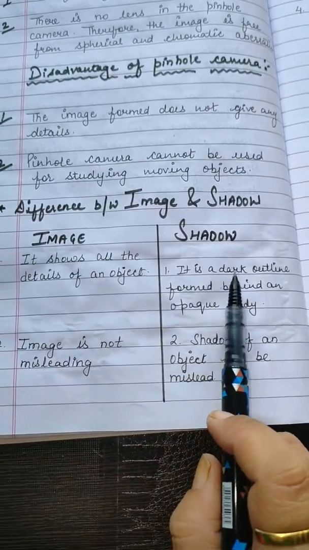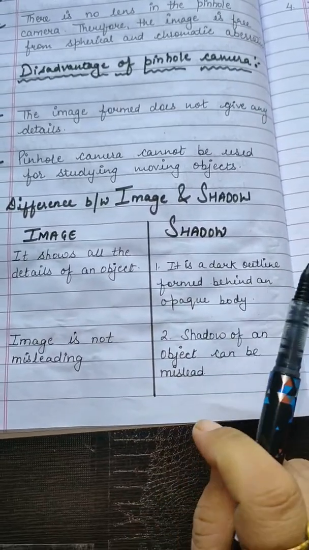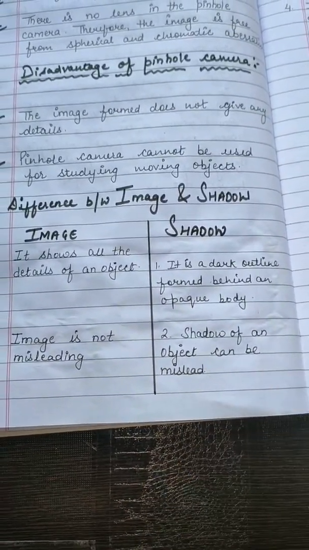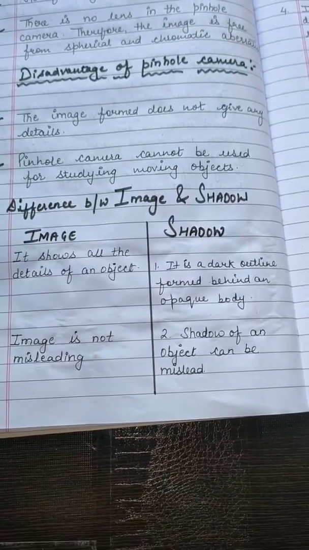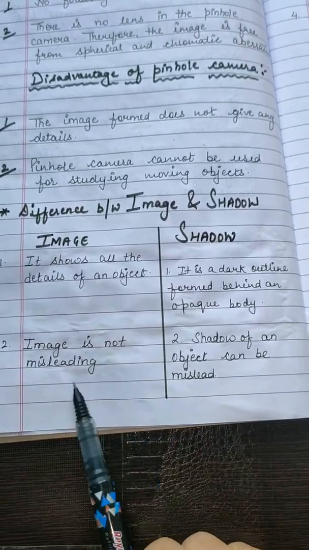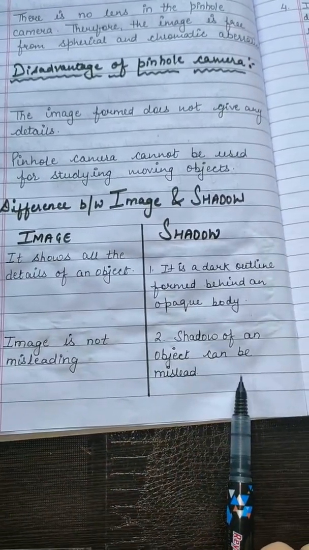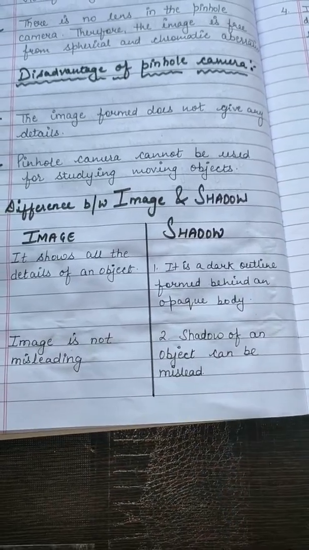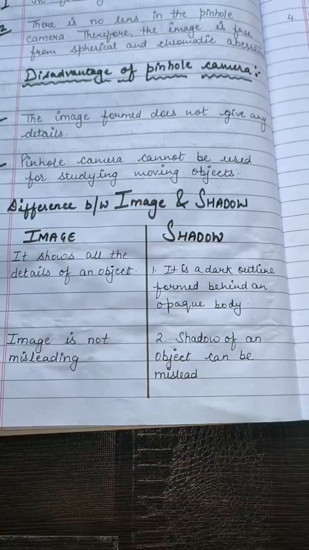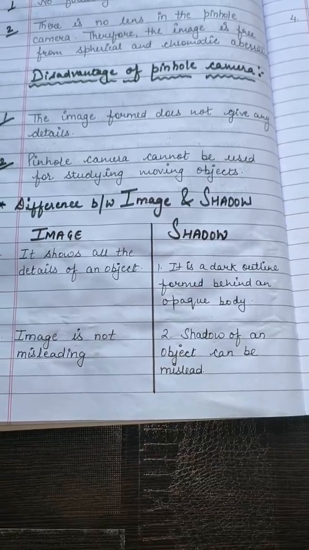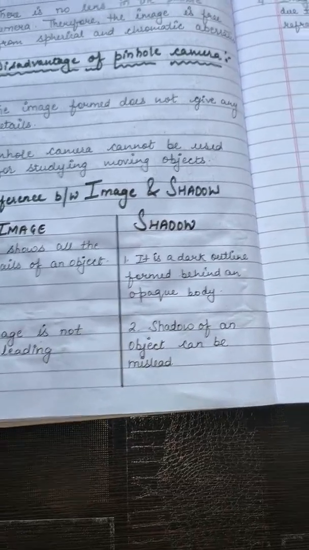A shadow is a dark outline formed behind an opaque body, and it doesn't give any detail. An image is not misleading, but the shadow of the object can mislead, as we can make different shadows with our hands also.